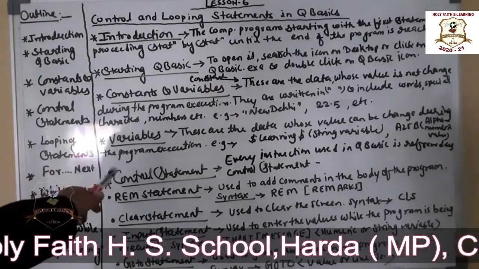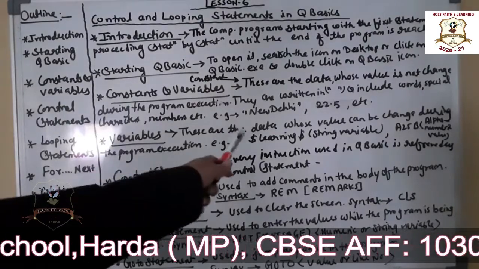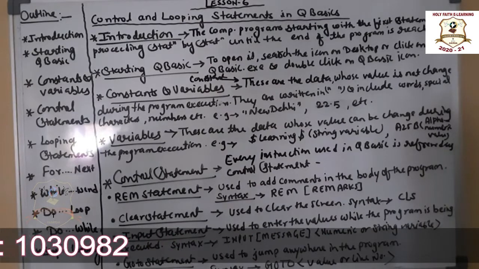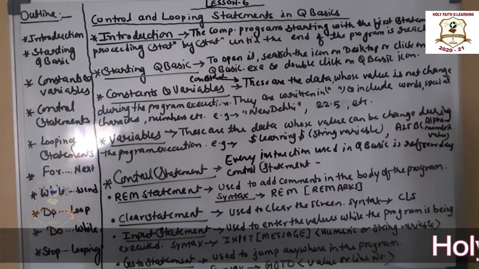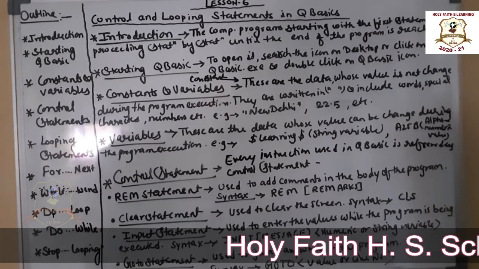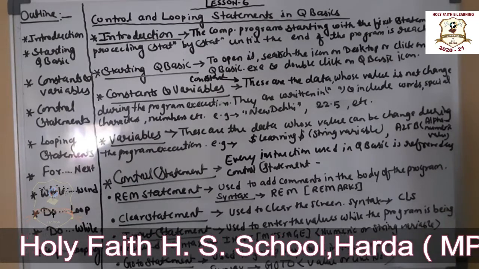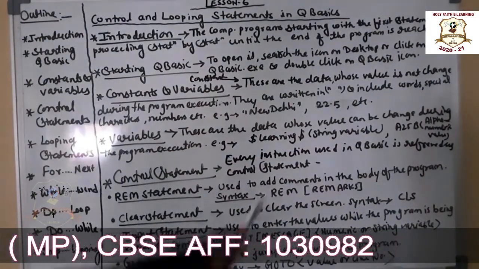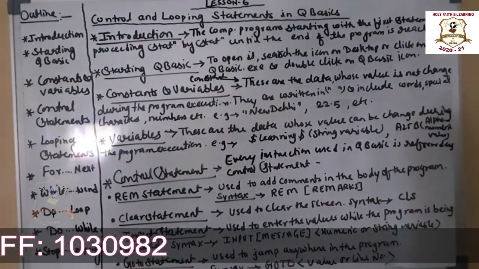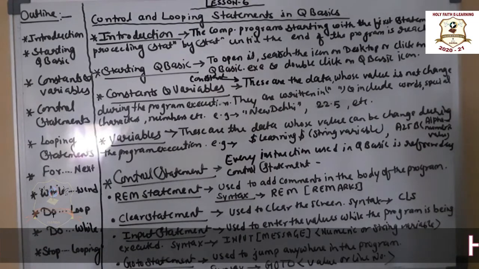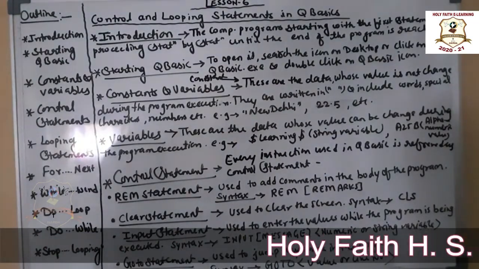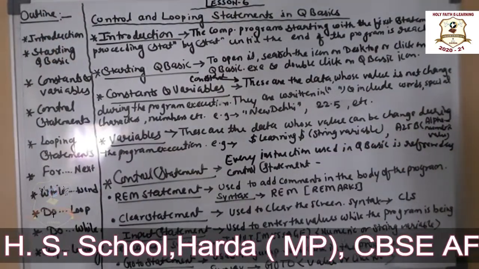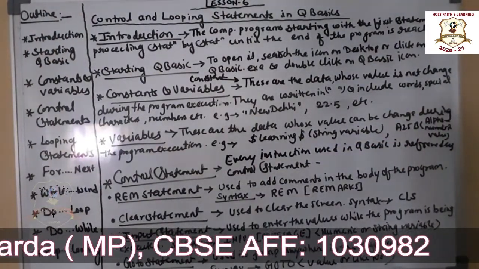Variables are those whose values change during the execution of a program. String variables and alphanumeric variables are also there. A string variable is a combination of one or more characters or alphanumeric values with the dollar sign, like learning$. This is a string variable. Now the next one is the alphanumeric variable. An alphanumeric variable can store data that represents numbers and letters of the alphabet, for example A25B. Number and letter both are included, that is why it is called an alphanumeric value.